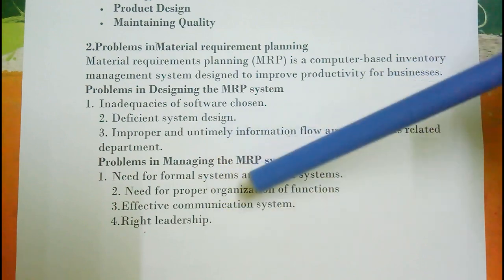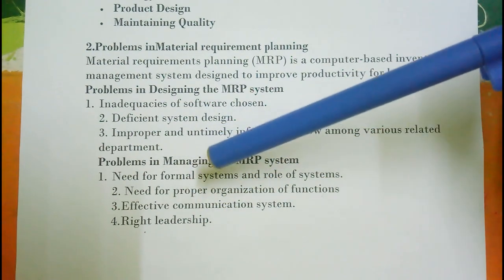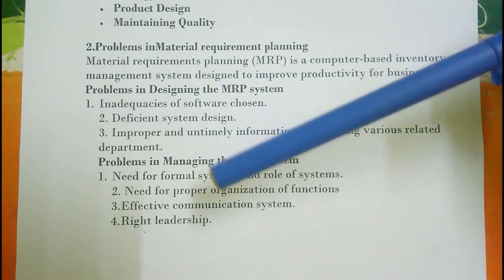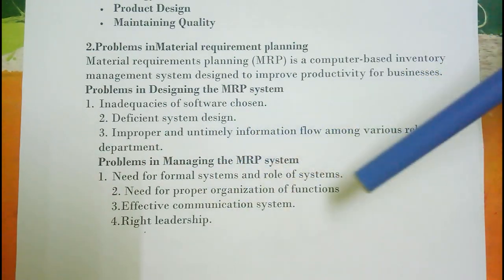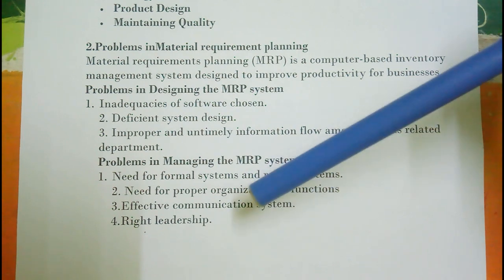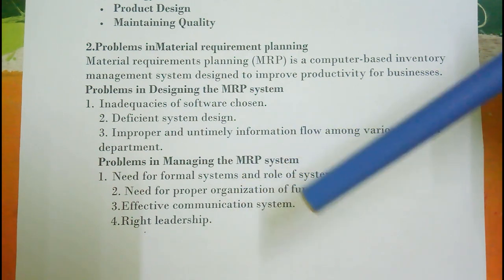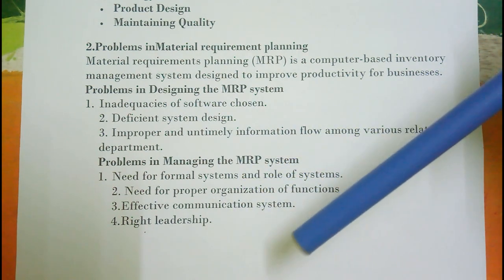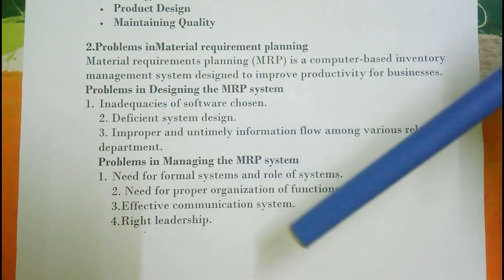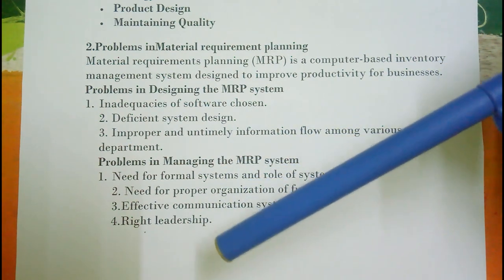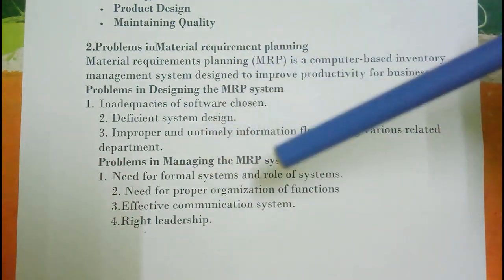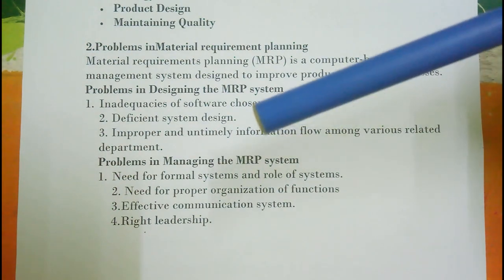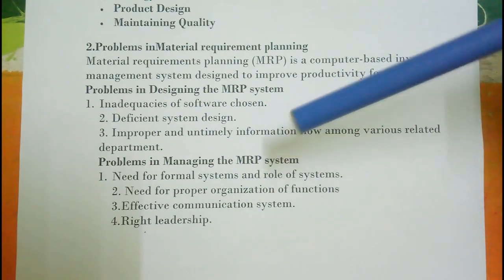So second category problem, problems in managing MRP system. In that first one, need for formal system and role of system. Second one, need for proper organization of functions. Next problem, effective communication system. Last one, right leadership. So these are all the problems for material requirement planning in a production department.